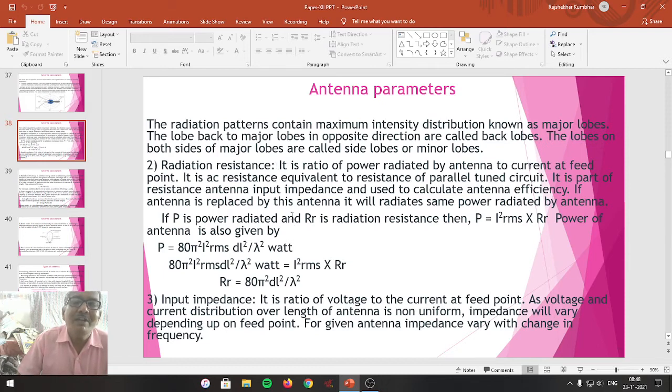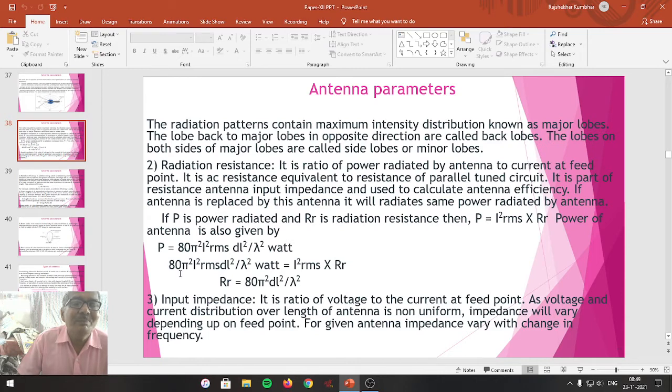If P is the power radiated and RR is the radiation resistance, then power is given as I square RMS into RR. In general, if I is current and R is resistance, I square R is the power. For the antenna, the same power is given as P is equal to 80 pi square I square RMS dl square upon lambda square in watts. So this is also power, this is also power. Equate both the equations.